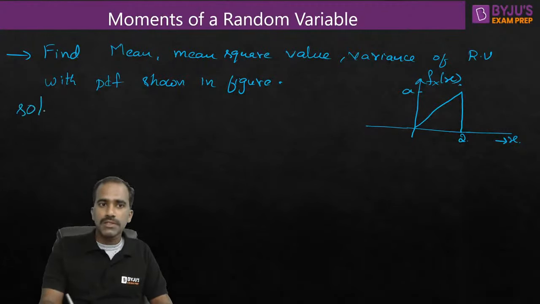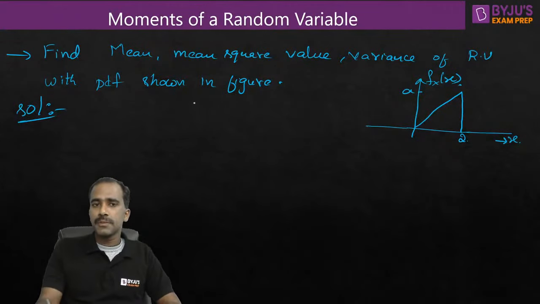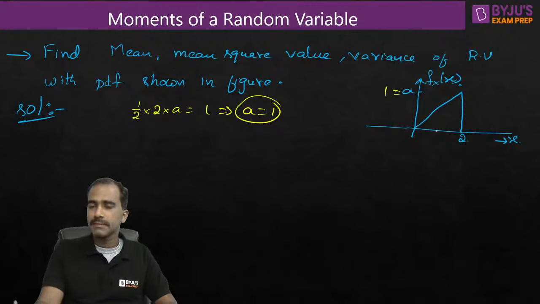Now let us solve the question. Let's first find the A value. The area of the PDF should be equal to 1. So half into base is 2, height is A, it should be equal to 1, which means A should be equal to 1. This value of A should be equal to 1. Only then the area becomes 1. Only then it will be a valid PDF.